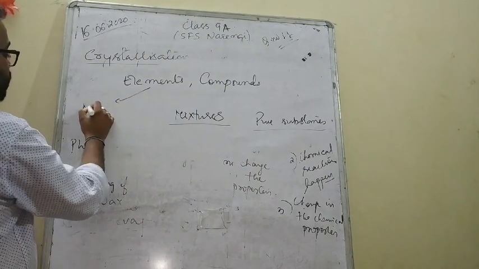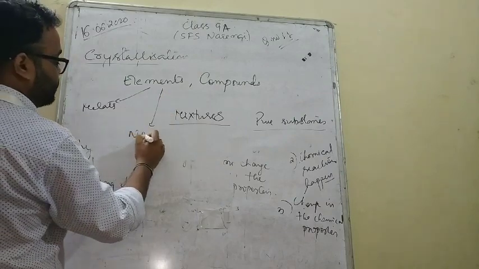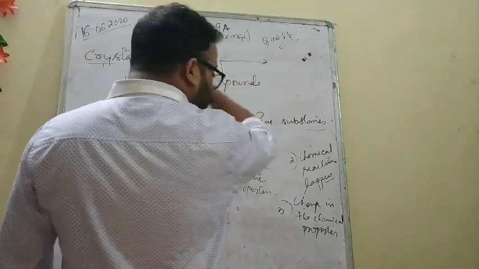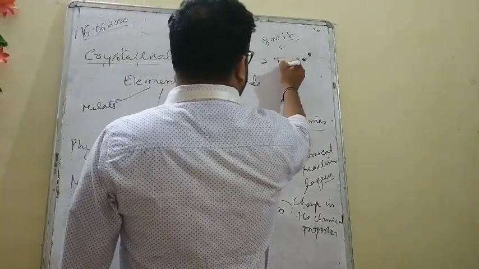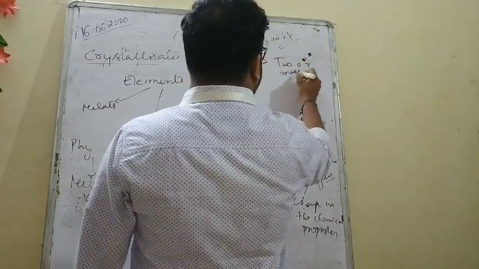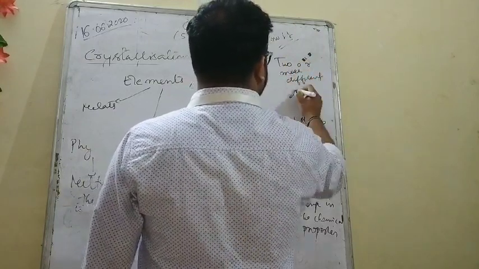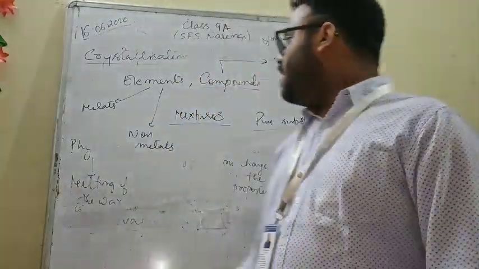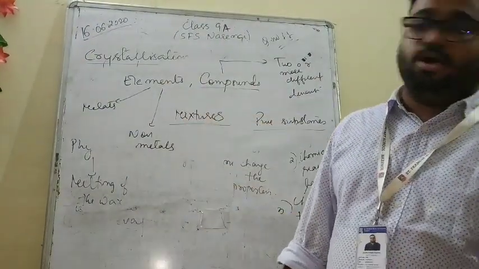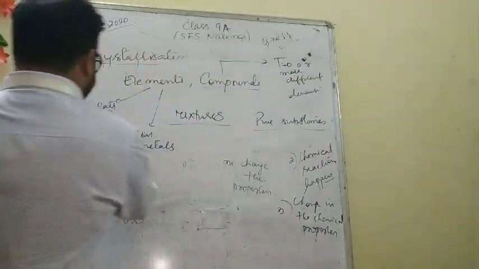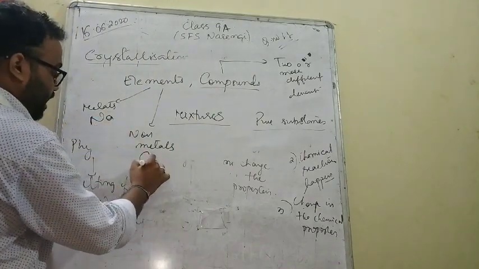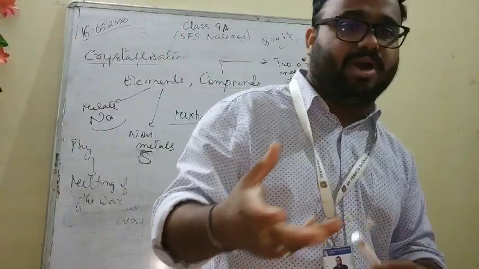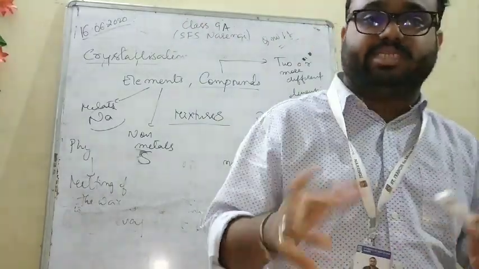So elements का अंदर में you will get metals and you will get non-metals, and compounds का अंदर में you will get combination of two or more different elements. So compounds are generally made from two or more different elements, and elements are either pure metal or non-metal. For example, sodium is a metal, then suppose sulfur is a non-metal. So these are elements: magnesium, sulfur, sodium, then potassium.